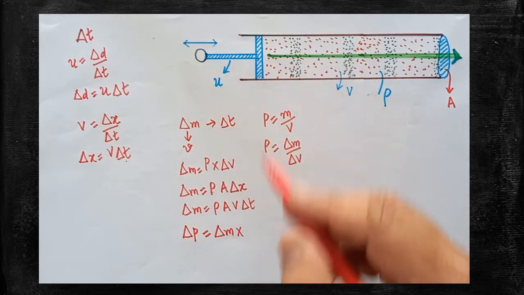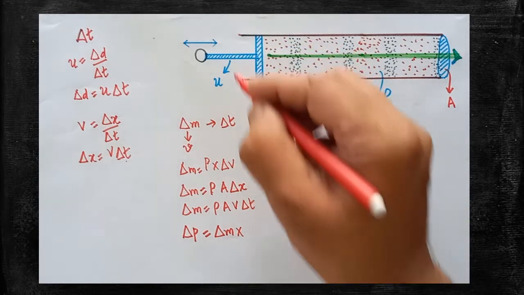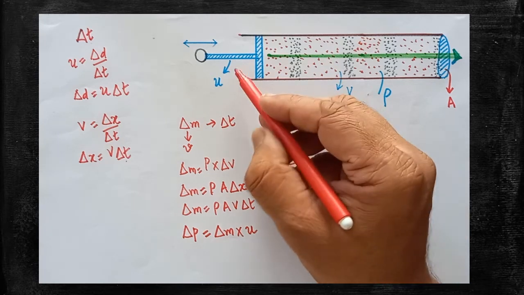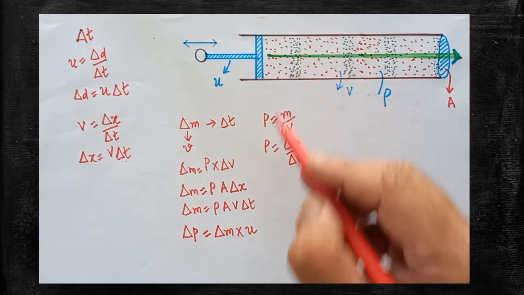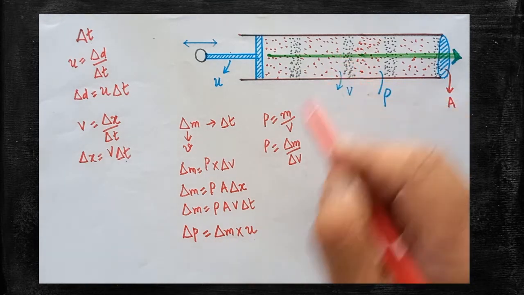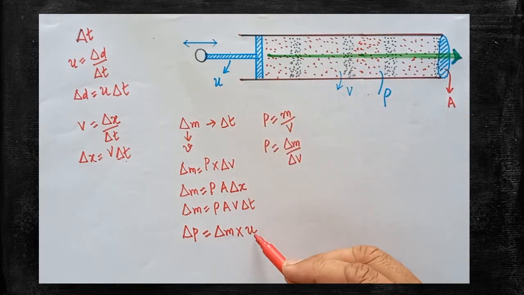Because its momentum is transferred. Therefore, the velocity of the piston must be taken. Are you clear? Its velocity is transferred here. Therefore, to calculate the momentum imparted on the air molecule, whose velocity is to be taken? The velocity of the piston must be written.